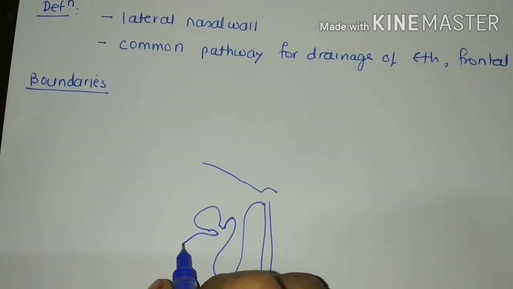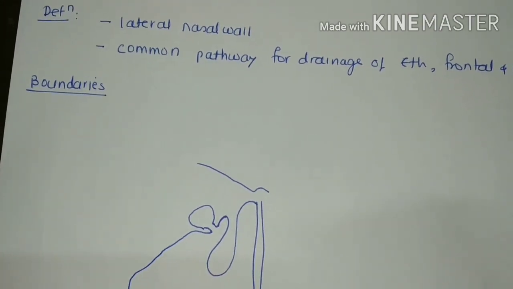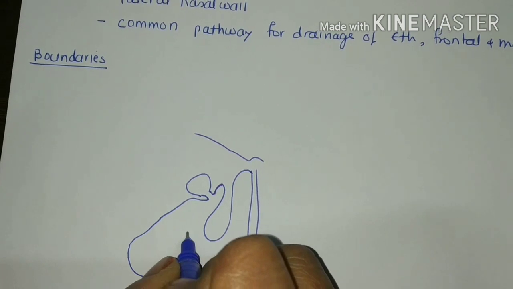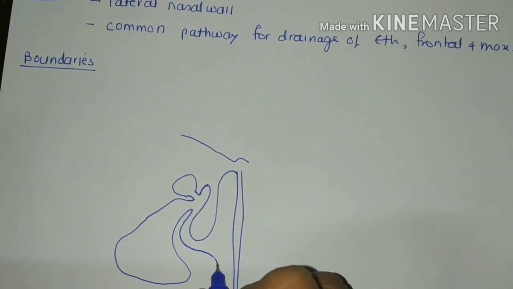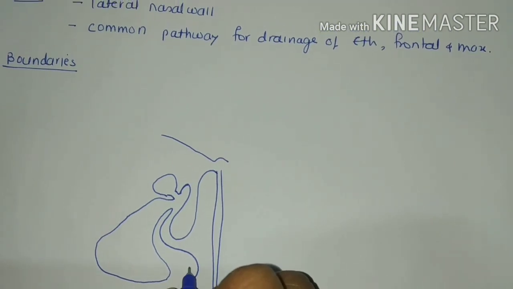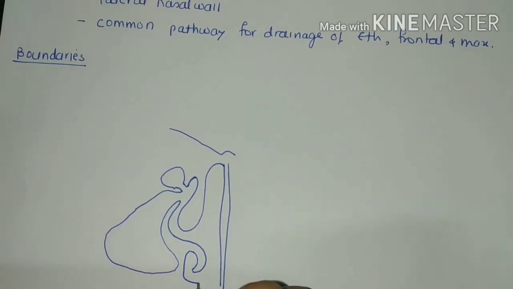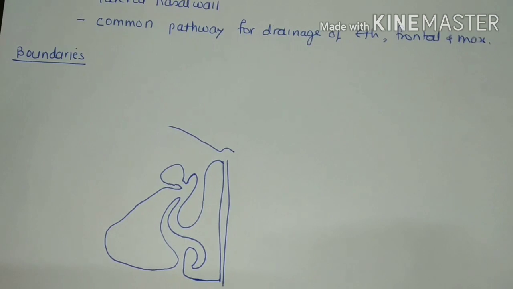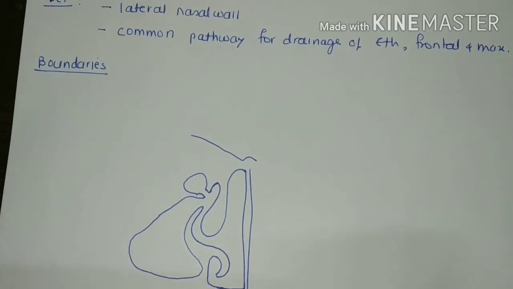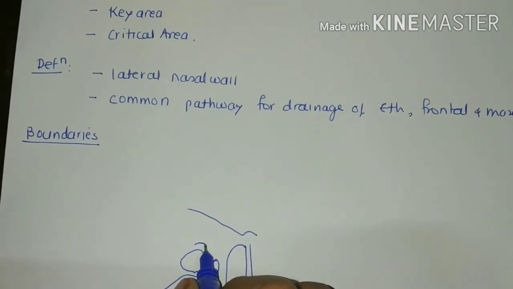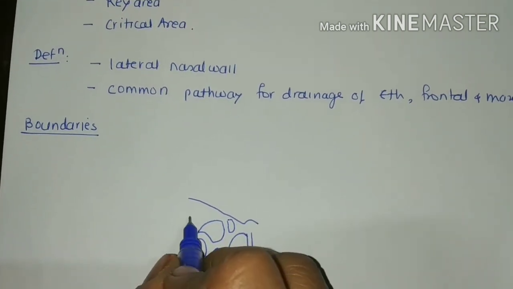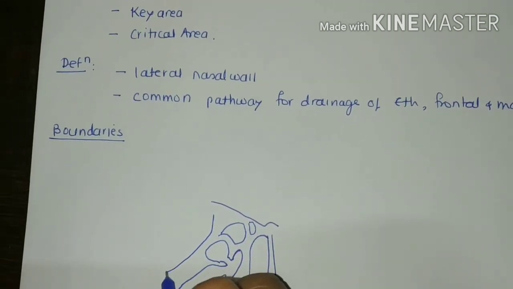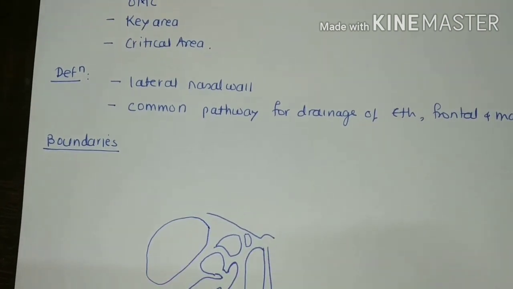So here we will go for the maxillary sinus. This is uncinate process. This is inferior concha and this is the floor of the nasal cavity. Clear? Here there lies the ethmoidal air cells, and on the lateral side there lies the orbit.